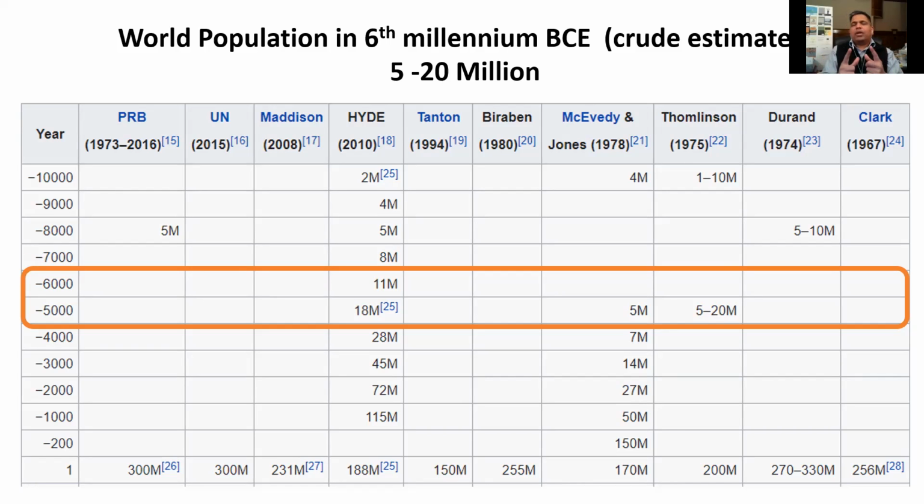But if we just look at these numbers and, for a minute, assume that those are the real numbers, or reasonable estimates of that time, still the important point to note, especially if we look at 5 million and those numbers say 11 million, is this: 4 million people, exclusively men, because this population is both male and female, fighting is a big deal, guys. A big deal in the 6th millennium BCE.